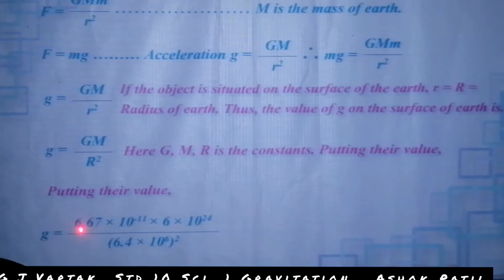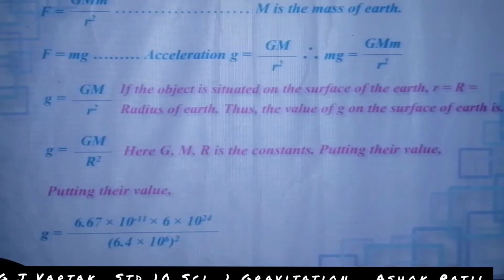Then g is equal to 6.67 into 10 raised to minus 11, this is the value of G, into 6 into 10 raised to 24 upon (6.4 into 10 raised to 6) whole squared. 6.4 into 10 raised to 6 is the value of R, the radius of the earth.